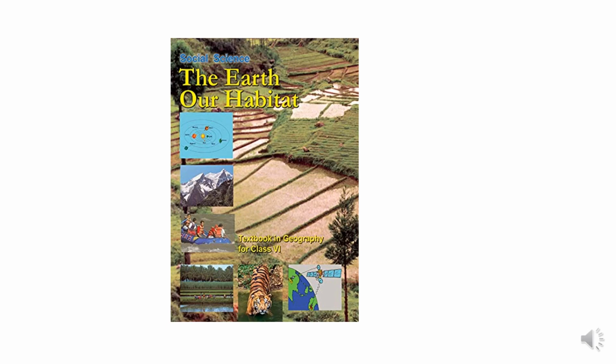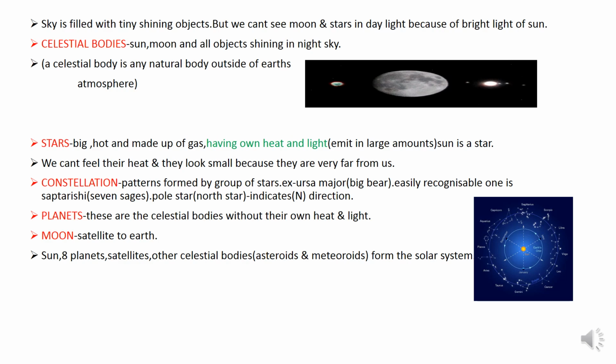Now we are studying the first lesson of Class 6 Geography NCERT, The Earth in Our Solar System. So what are celestial bodies? Sun, moon and all objects shining in the night sky. The exact definition of a celestial body is any natural body that is present outside of the Earth's atmosphere.